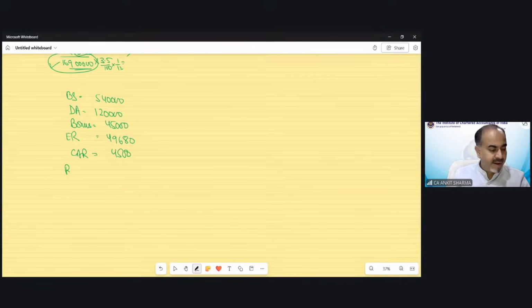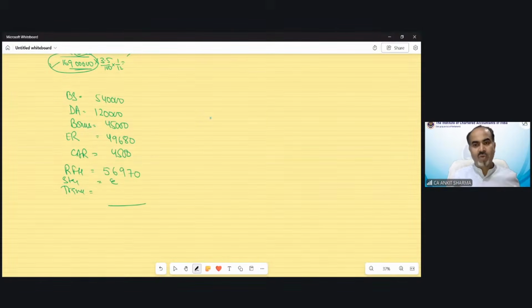Then rent-free house taxability was 5,6,970. And now we have to see the travel treatment. Medical stay expenditure is exempted. And for the purpose of taxability of this travel, we have to find out the value. And the value would be, total of this would be